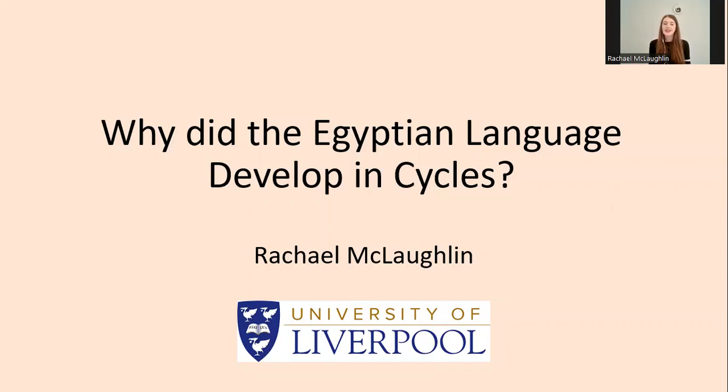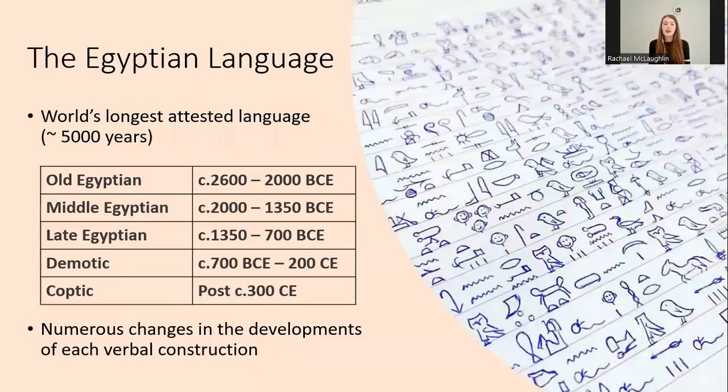So my talk today is on why changes in the development of Egyptian verbal constructions occurred in a cyclical pattern. So first, for anyone who's not familiar with the full development of the ancient Egyptian language, I'll start with a quick overview. Ancient Egyptian is the world's oldest and longest continually attested language. It's attested for around 5,000 years from the earliest known hieroglyphs and has around 4,000 years history of complex grammatical development. So from when full sentences started being written rather than things just like a noun on its own.